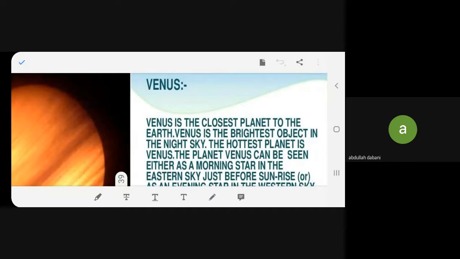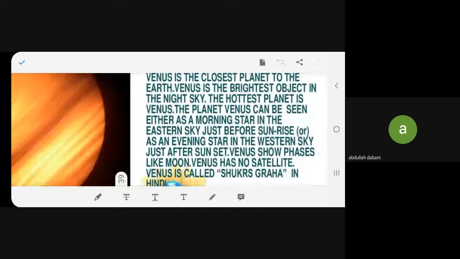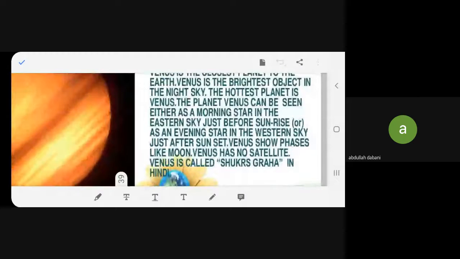Venus can be seen either as a morning star in the eastern sky just before sunrise, or as an evening star in the western sky just after sunset. Venus shows phases like the moon. Venus has no satellite. Venus is called Shukra Grah in Hindi. Understood now?